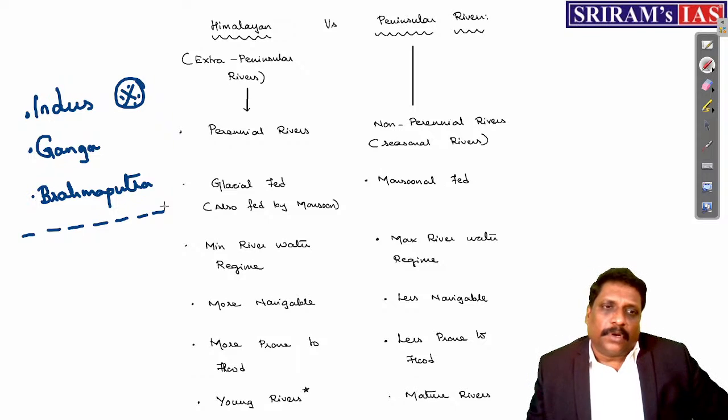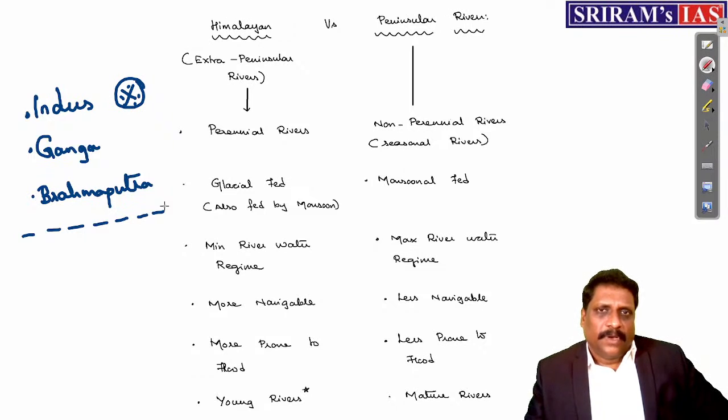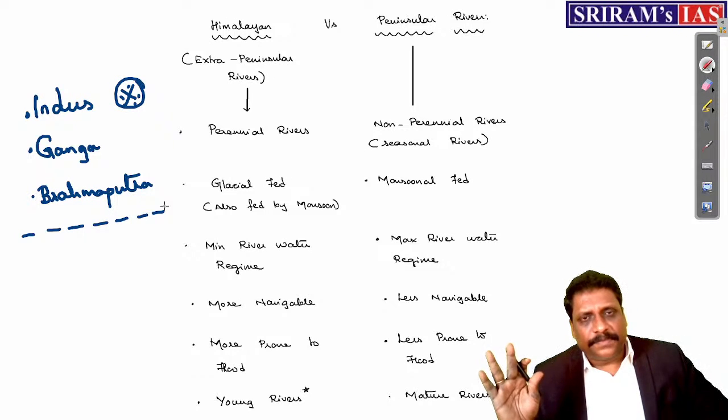Not all tributaries and distributaries of these rivers are important. And if a tributary is important, again you have to repeat that exercise. Only 7 rivers I'm telling you, not every river. Okay.